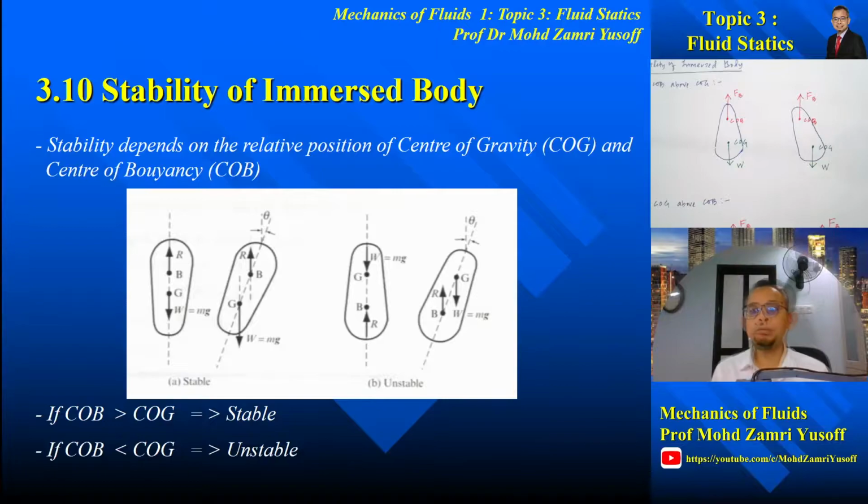So generally, for a fully immersed body to be stable, we need to have center of buoyancy above center of gravity. If the center of buoyancy is below the center of gravity, then the body will be unstable. So any disturbance will cause it to flip so that the center of buoyancy will be above the center of gravity. But in general, if we have a uniform density body, the center of buoyancy and the center of gravity will be at the same place.